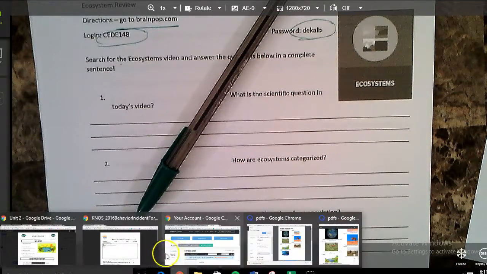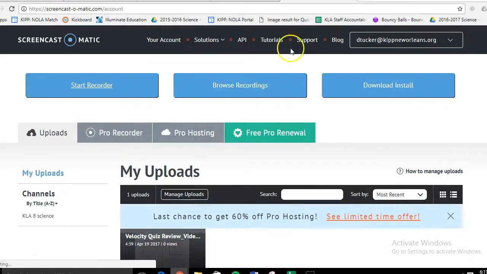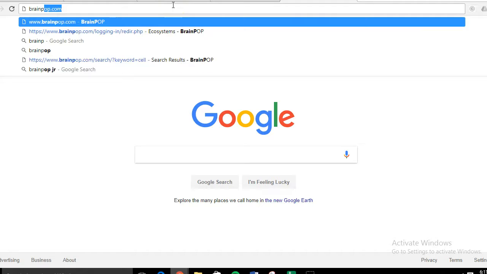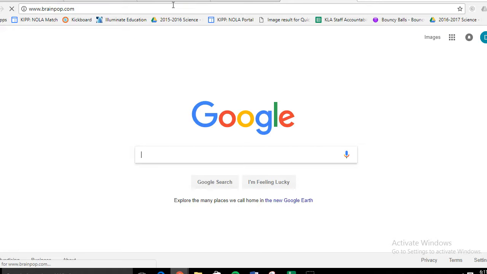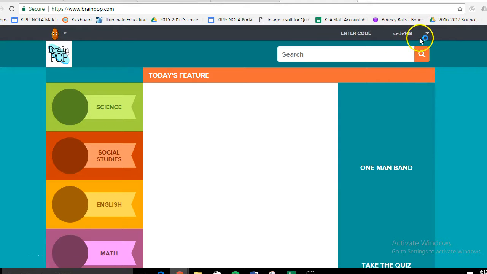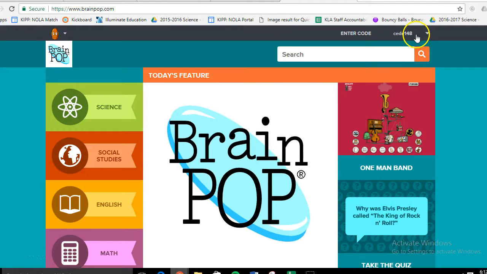So I'm going to open up my internet here. When you open up your screen, it probably looks something like this. At the top, you don't want to type in the search bar. At the very top, you're going to type brainpop.com. Once you get there, I'm already logged in, so I'll show you what it looks like for you.